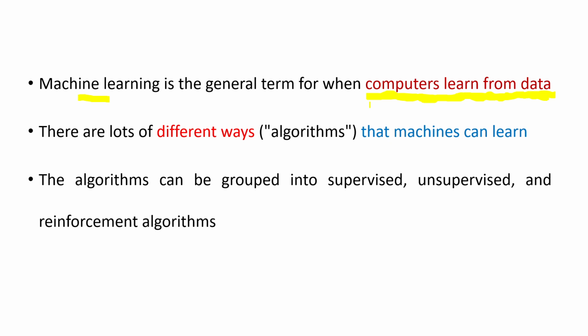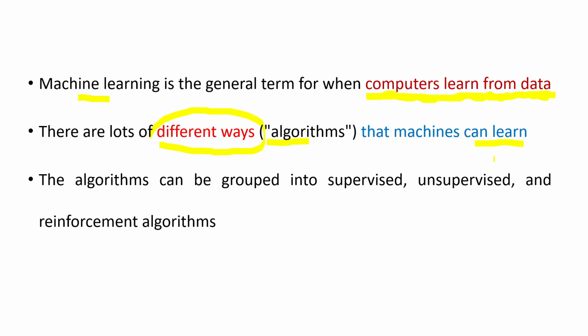Similarly here, instead of making human beings learn, we make use of machines for learning purposes. Why nowadays are we making use of machines for learning? The first reason is that nowadays the data is very huge. Day by day the data size keeps increasing, and it is in digital form. The second reason is that at the same time the technology used by machines is very powerful, so now we can make use of machines to process or learn from very huge data. And next, machines will use different ways, I mean different algorithms, for learning.